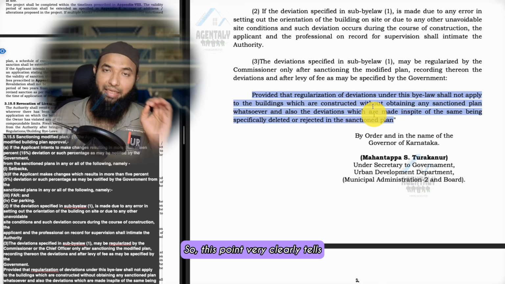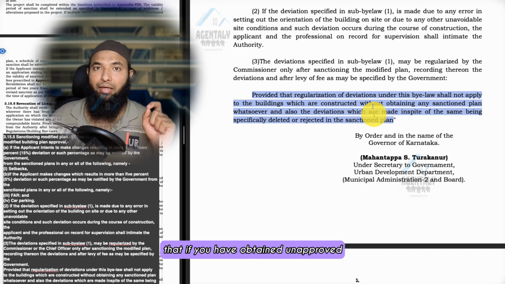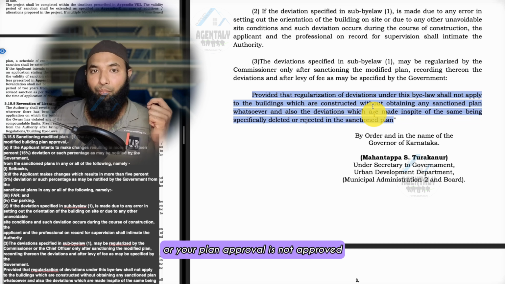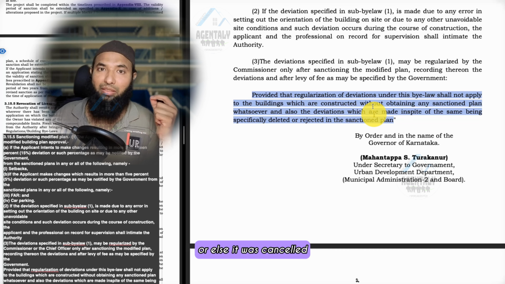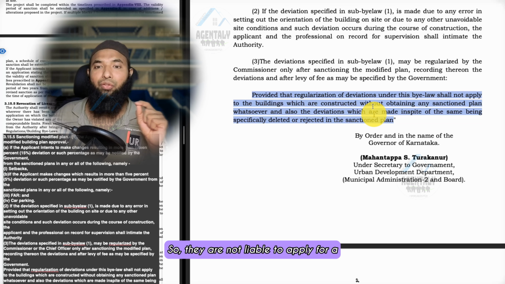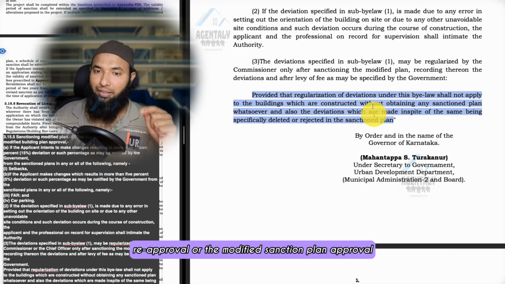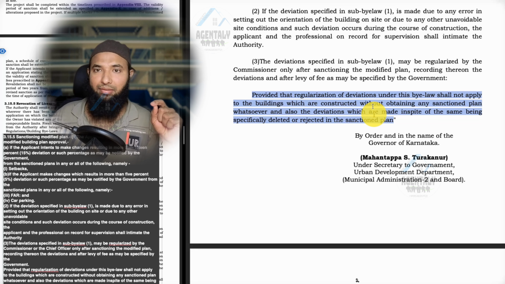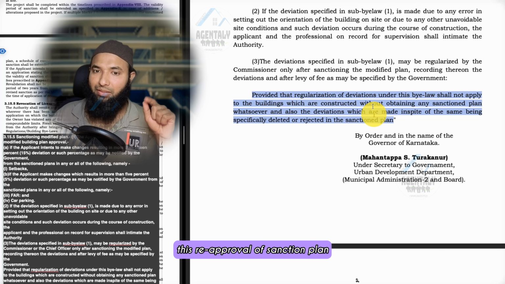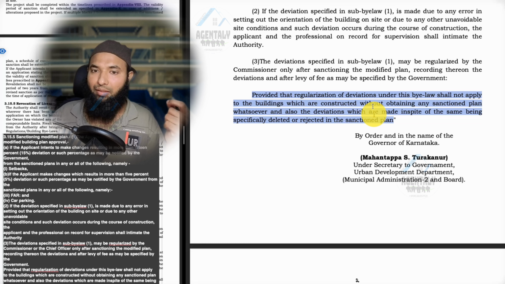So this point very clearly tells that if your plan approval was not obtained, or it was cancelled, or rejected, you are not eligible to apply for reapproval or modified sanction plan approval. That means all the B khatas and unapproved properties can't apply for this reapproval of sanction plan.